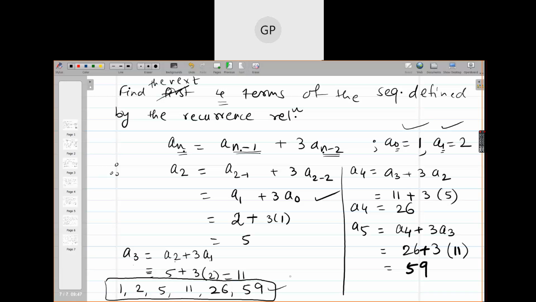So this is one type of question we can have. Find the first few terms. You may be asked for finding the first few terms. Now we are actually defining what is a linear recurrence relation. Okay, before that, let us have one more standard example of recurrence relation.